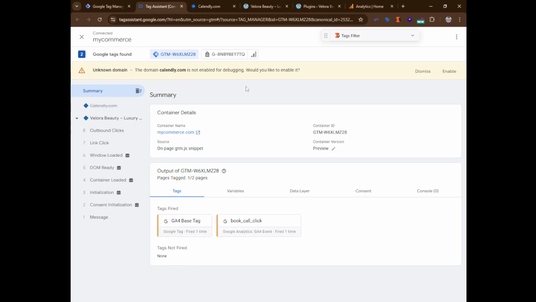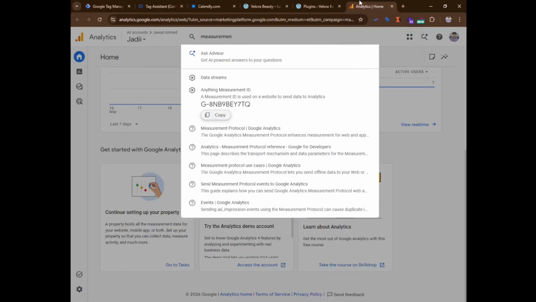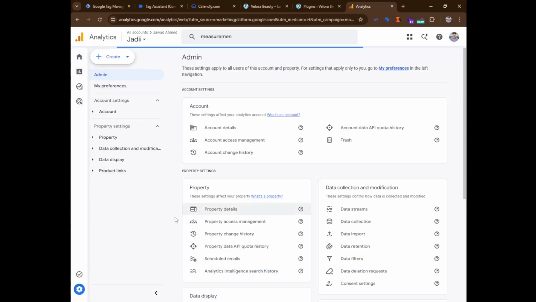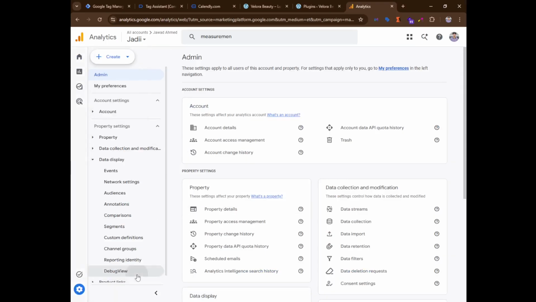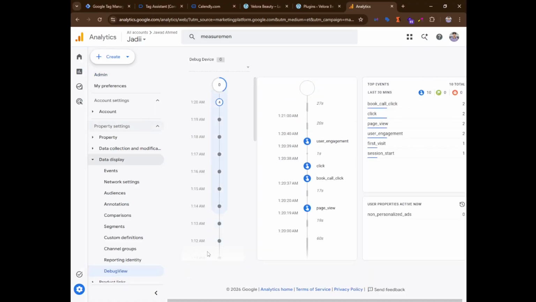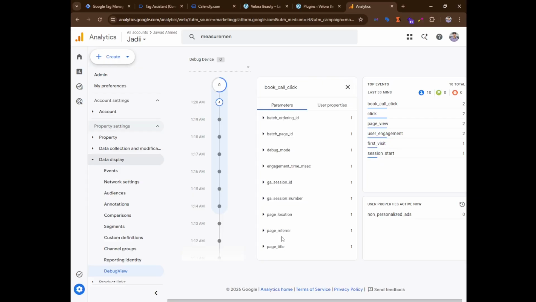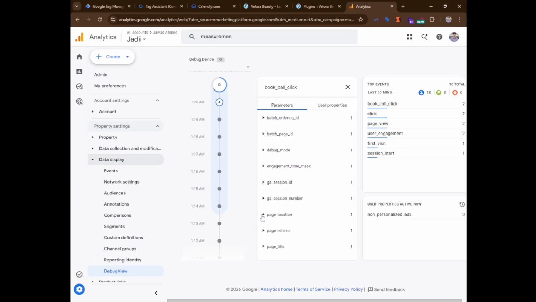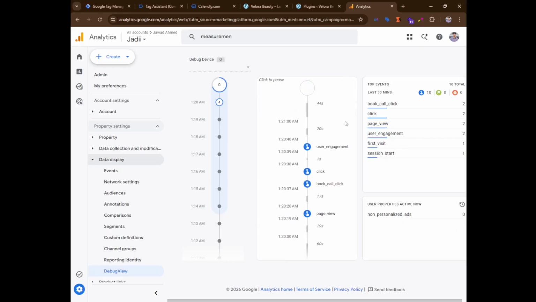We also need to check in Google Analytics 4, in debug view, whether this event reached there or not. We click here, click admin, and check the debug view to confirm whether the event has reached. Right now you can see at 1:37 this event is there. You can also see the page title, page referrer, and the page location. So our event has fired and successfully reached Google Analytics 4.